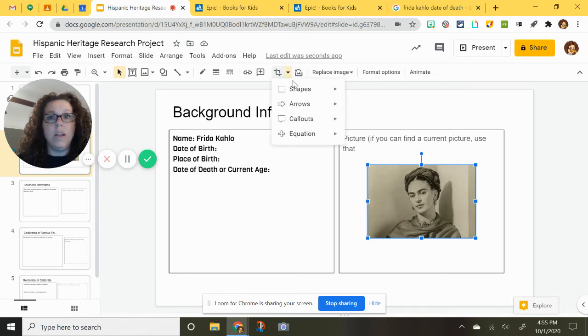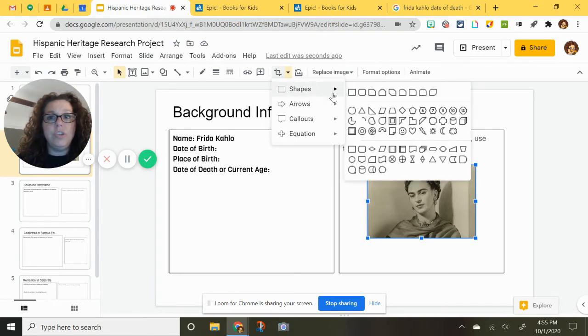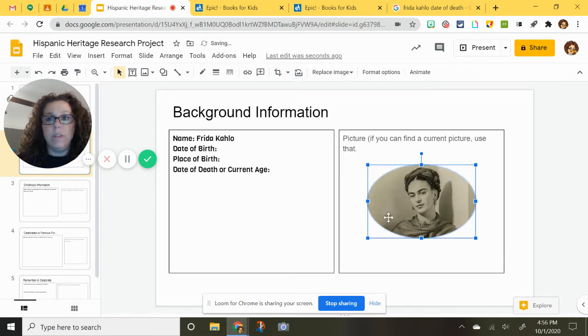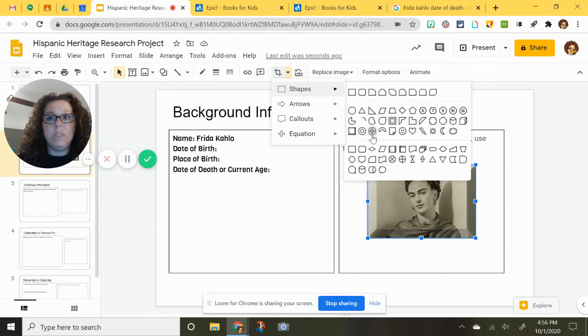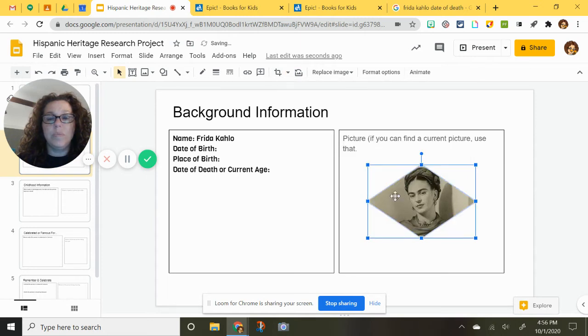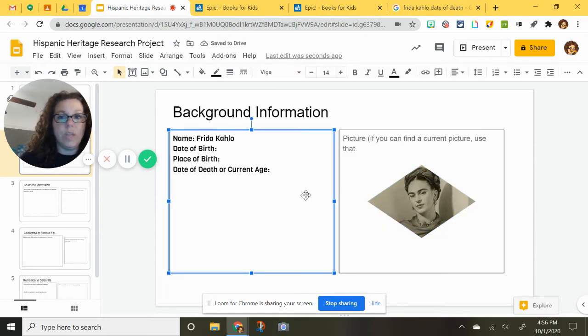You can click on it, and then you can change your shape. Now it's a circle. So if you didn't really care for that one, and you want to do something else, you could do that. I would not suggest you use these things down here. Stick with shapes. So that's one thing you can do.